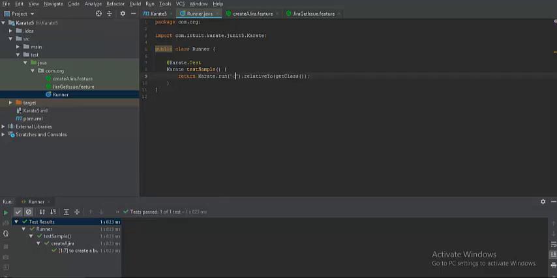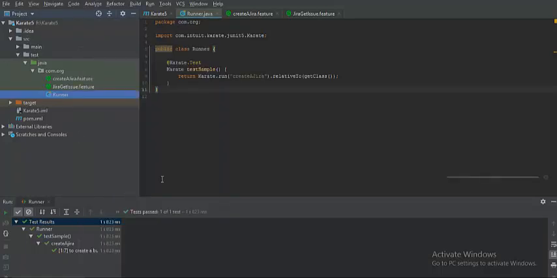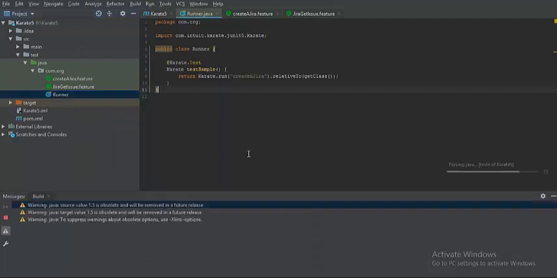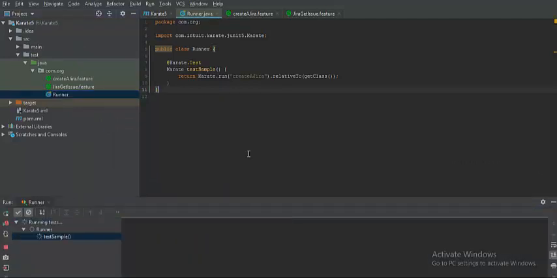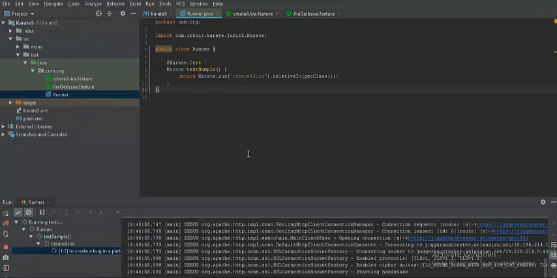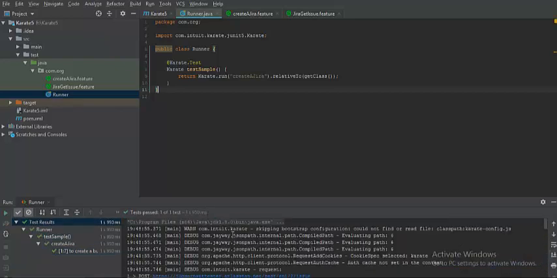Say for example, I want to execute create Jira right now. So create a Jira. Let me just specify it. Make sure, guys, you are mentioning the proper spelling and proper word, otherwise it cannot find your test. So now I have just saved it. I am running this class file as JUnit 5, and let's see what happens. So execution has started and it seemed to pick the file and the test case passed.